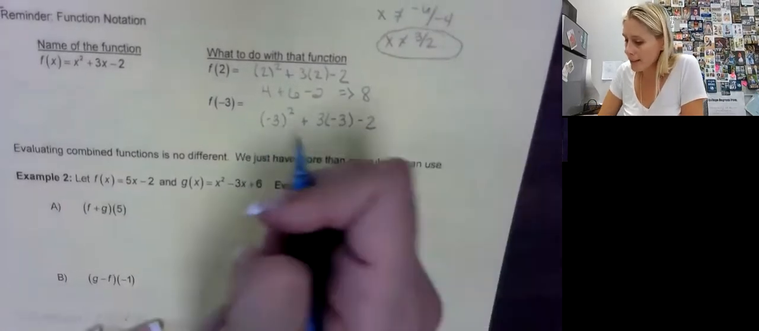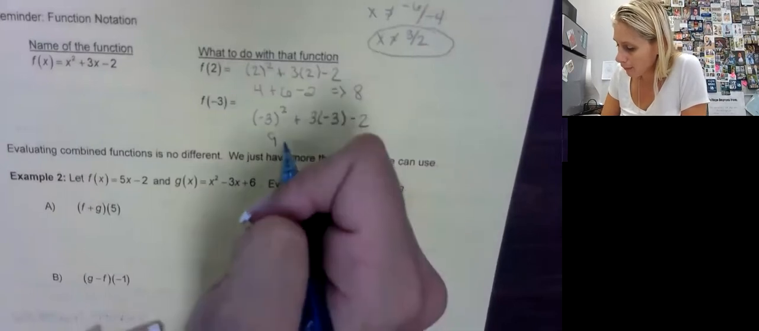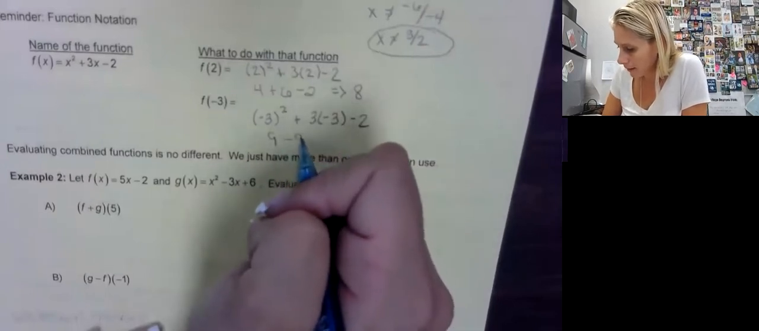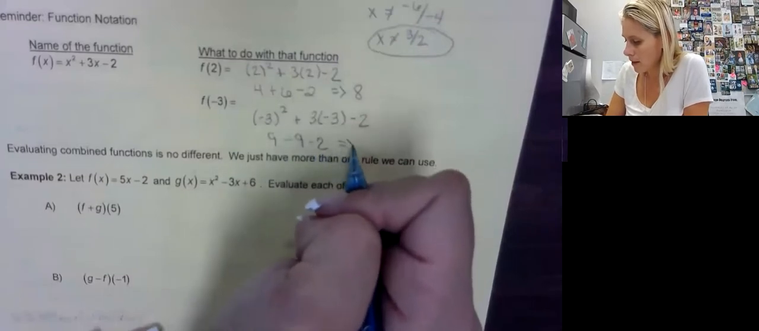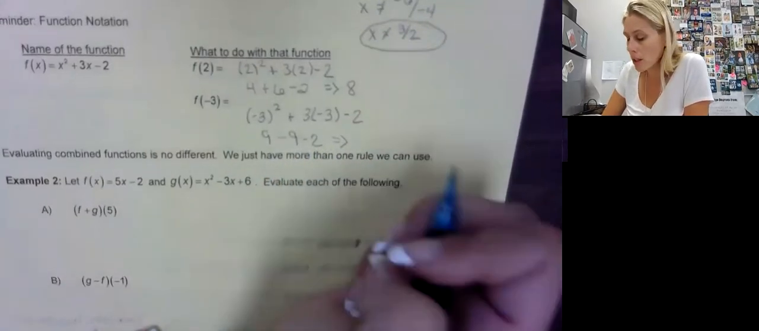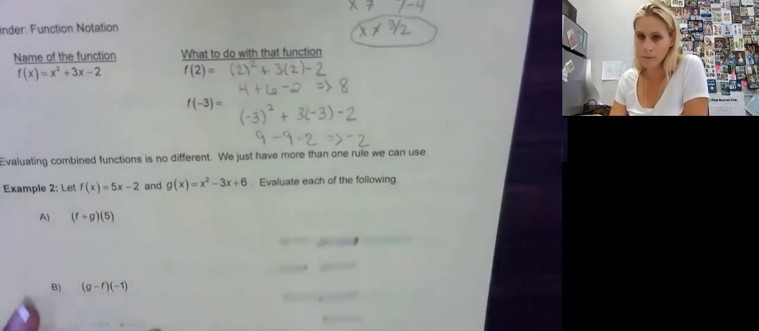Negative 3 squared is 9. 3 times negative 3 is a negative 9. Minus 2 at the very end, right? Well, 9 minus 9 is 0. Minus 2 is negative 2.